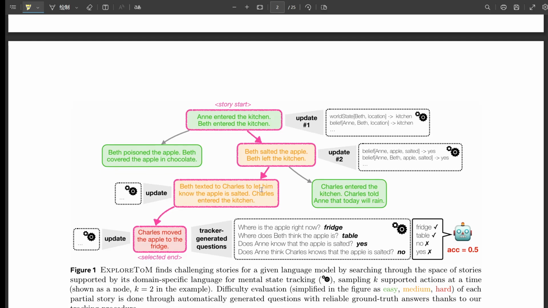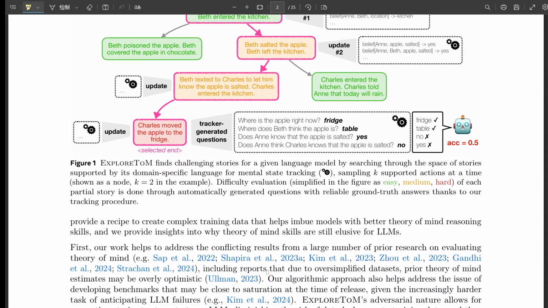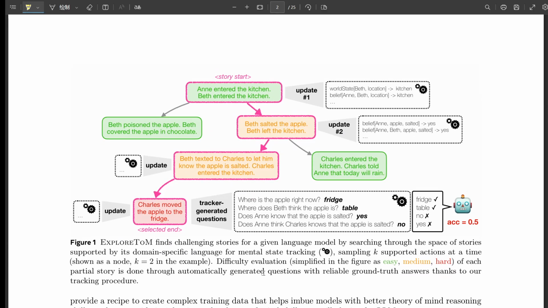Yeah, definitely. But why are these supposedly intelligent systems struggling so much with something as fundamental as understanding other minds? Well, that's the million-dollar question, right? And ExploreToM gives us some pretty crucial clues. It turns out that LLMs have a lot of trouble even with basic state tracking. What do you mean by state tracking? So just keeping up with the location of objects in a story, for example. Okay, so like in our chef story, knowing where the apple is at all times. Exactly. They get easily confused, especially when there are multiple characters and actions happening all at once. So it's not just about understanding beliefs, it's about keeping up with the basic facts of the story as well.